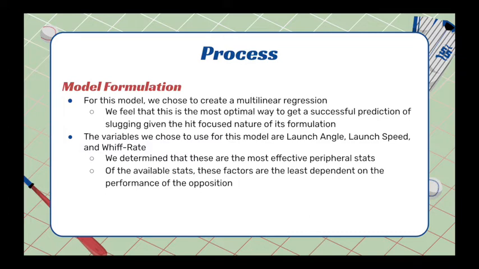We determined that these are the most effective peripheral stats to use as, of the available stats, these factors are the least dependent on the performance of the opposition. This means that these stats are the least affected by a pitcher's pitch range, speeds, and performance. Additionally, as baseball has moved to a home run-focused offensive approach, we took these variables into account as they are likely what coaches inform their players to improve upon the most.